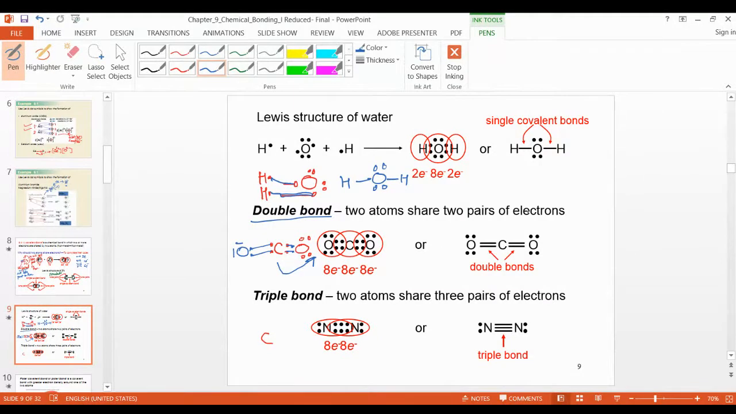And the third example is carbon dioxide. You will get double bonds. The third example is nitrogen, right? So nitrogen, you see here. Nitrogen belongs to which group? Fifth group. Group 5. Nitrogen, group 5, yes. One, two, three, four, and five, right?